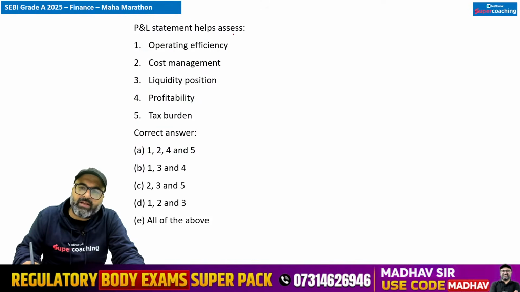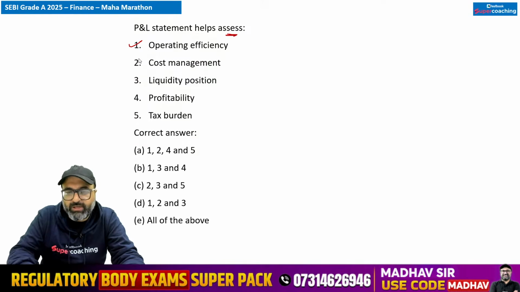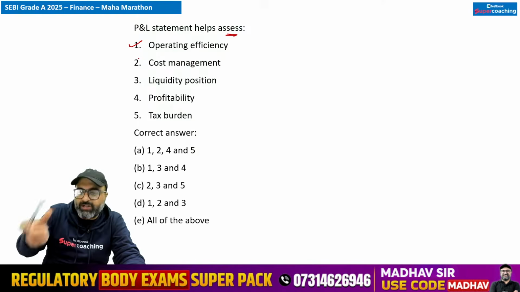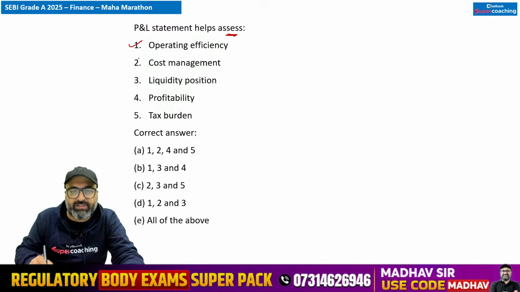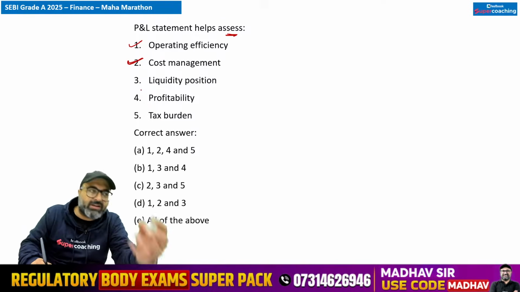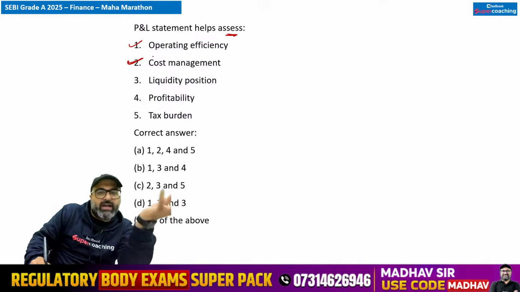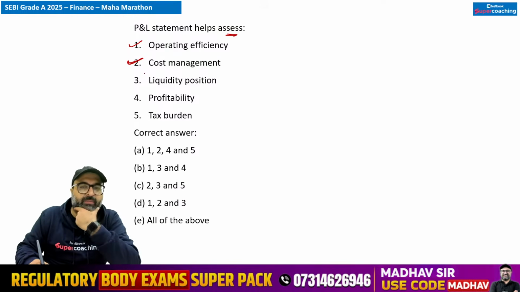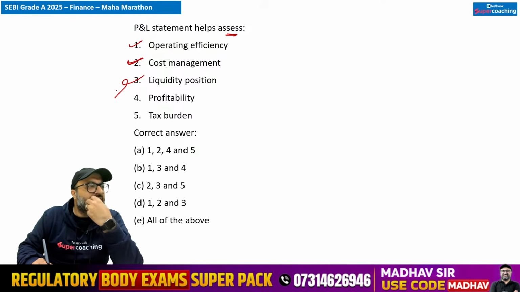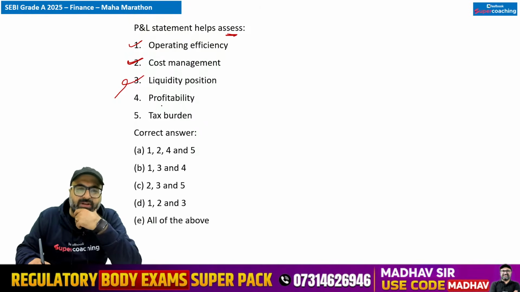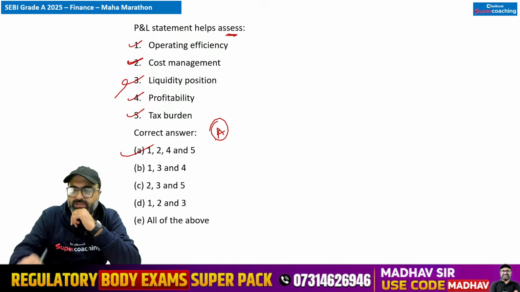प्रॉफिट एंड लॉस स्टेटमेंट हेल्प्स यू टू असेस ऑपरेशनल एफिशिएंसी. बिल्कुल, प्रॉफिट एंड लॉस स्टेटमेंट में वी यूज अ टर्म ऑपरेशनल एक्सपेंस, तो उससे पता चलता है व्हाट इज आवर ऑपरेशनल एफिशिएंसी. इट हेल्प्स इन कॉस्ट मैनेजमेंट, बिल्कुल, इन द प्रॉफिट एंड लॉस स्टेटमेंट ओनली यू कट डाउन द कॉस्ट in order to achieve higher profit. So cost management is reflected in profit and loss statement. Liquidity position का कोई लेना देना नहीं. Liquidity position basically means cash in hand. That is not mentioned in the profit and loss statement. It talks about profitability, it talks about tax burden. This is correct. So A option is the correct answer.